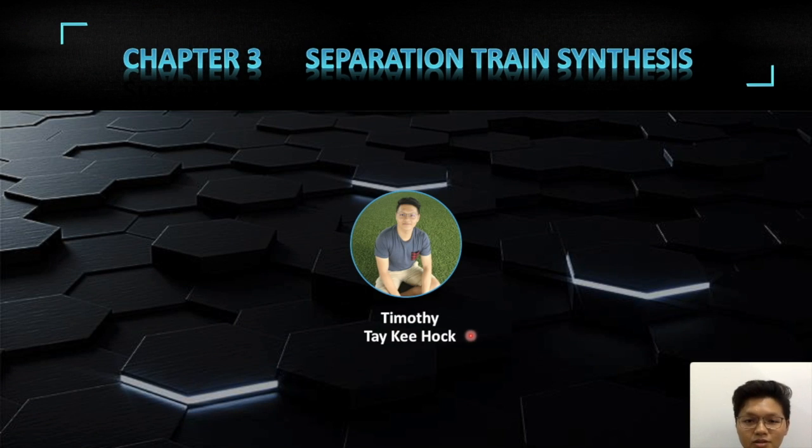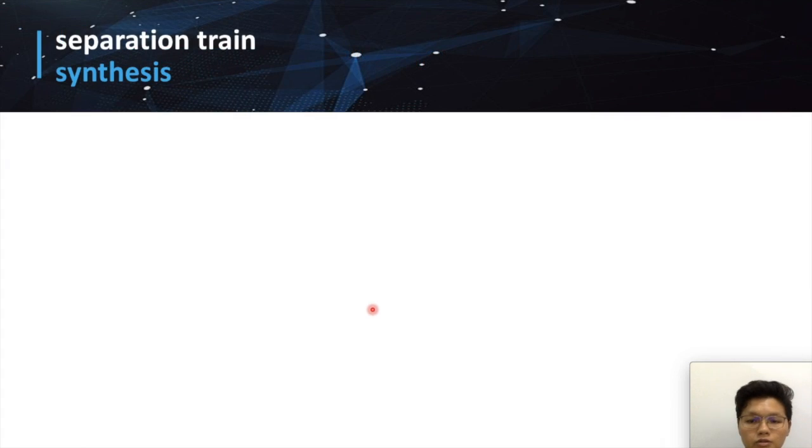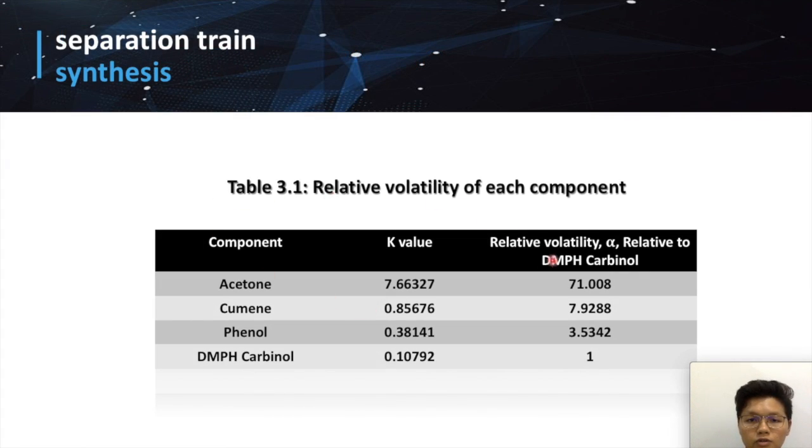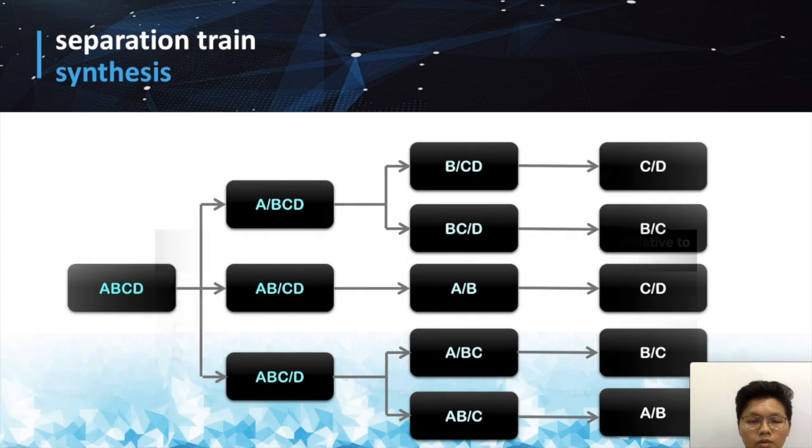Hi, my name is Timothy Tan Yee Hock and I will be presenting on how the separation train sequences are selected. Based on the base case of design, the relative volatility of each component is calculated and shown in the table presented. The 4 components are labeled and arranged according to their relative volatility, which are acetone, A, cumene, B, phenol, C, and carbinol, D.